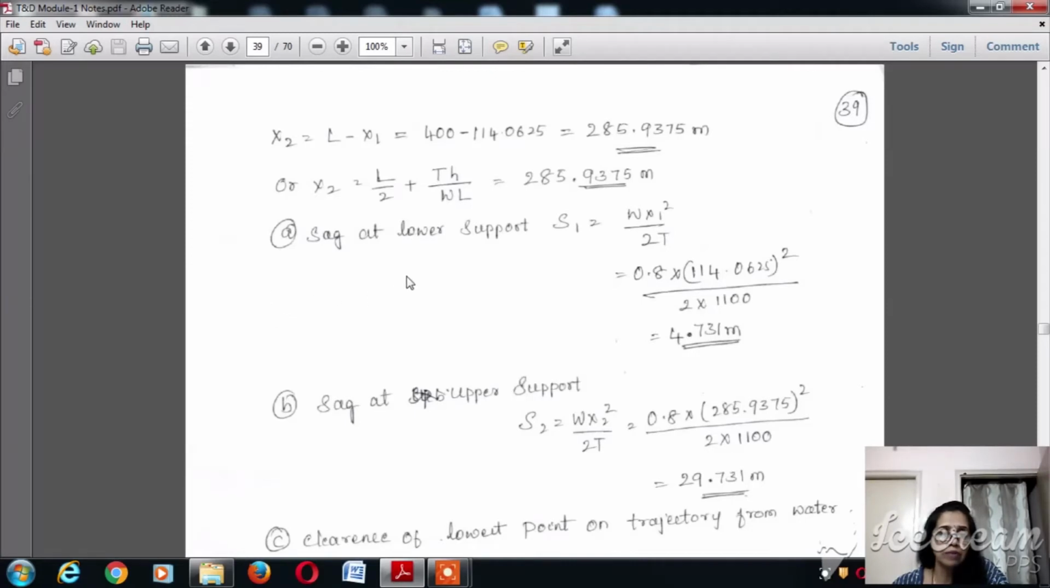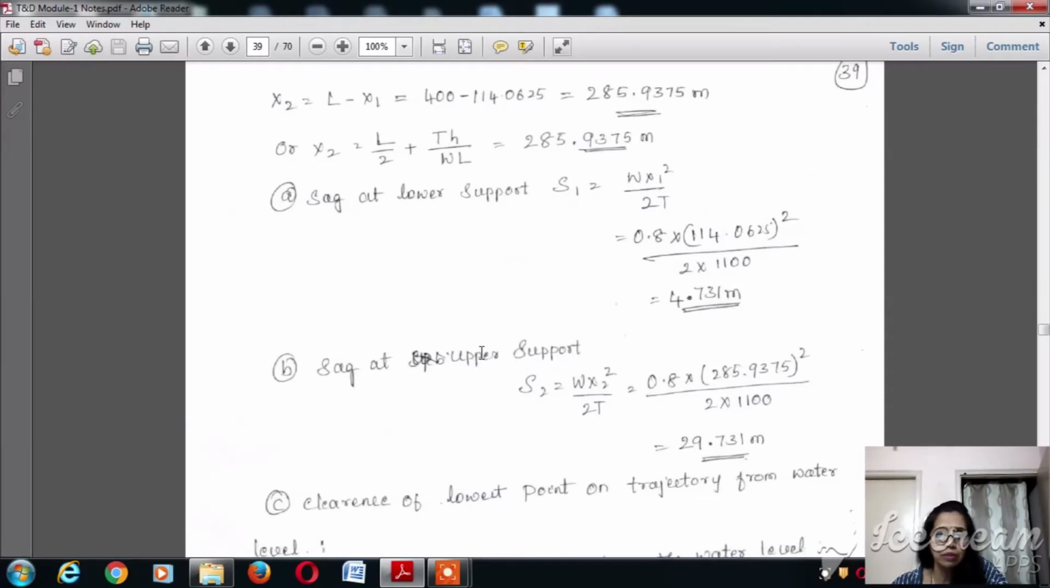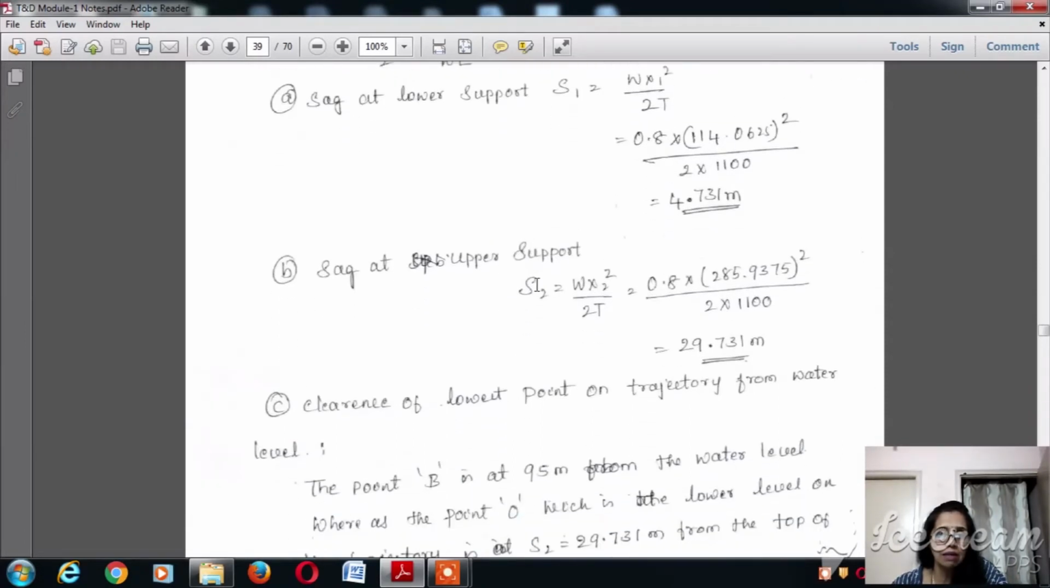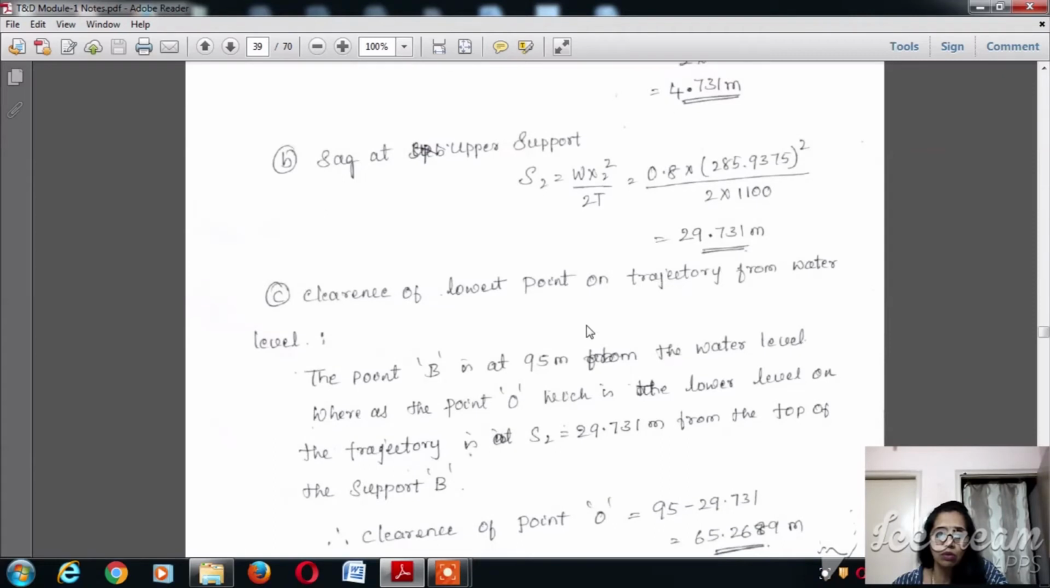So now we can calculate the sag at the lower support, which is nothing but S1 is equal to Wx1 square divided by 2T. x1 is already calculated, T value and W value is known. Substitute, we get 4.731. Similarly, calculate the sag at the upper support, which is nothing but Wx2 square divided by 2T. Then we can substitute the values and we can get the value for S2 also. So what is the clearance of the lowest point on the trajectory from the water?